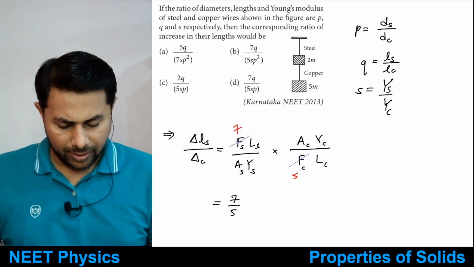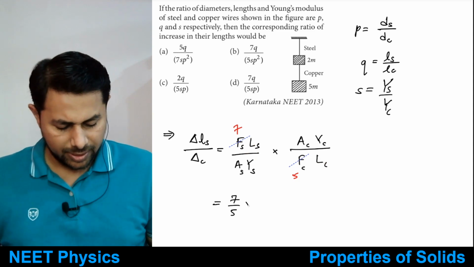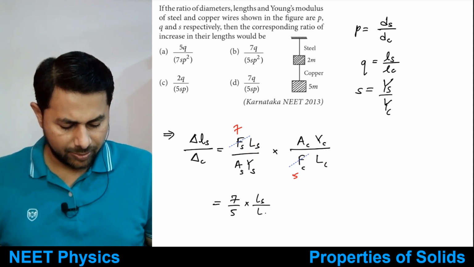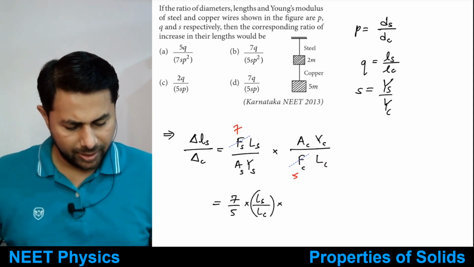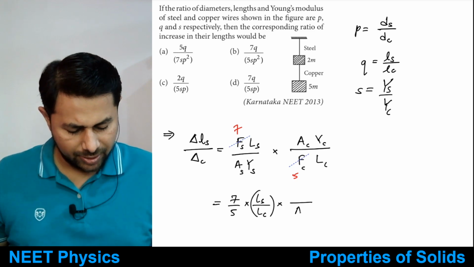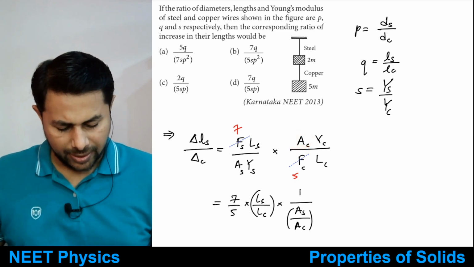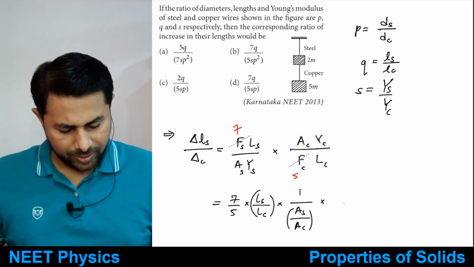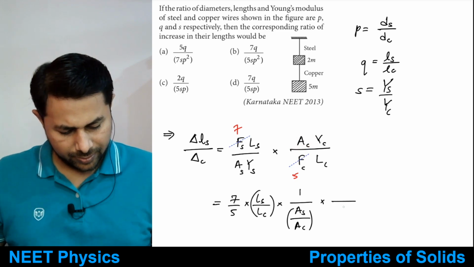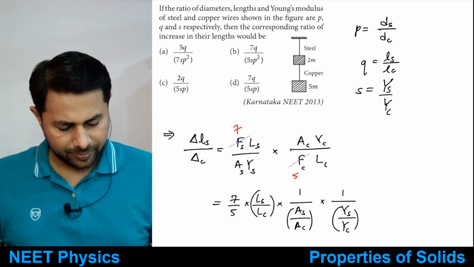Then length of steel divided by length of copper. Let's arrange this, length of steel upon length of copper. This is our Q. Then you have area of steel, that's in denominator, divided by area of copper. I am moving this area of copper in the denominator, and Young's modulus of steel divided by Young's modulus of copper, that is also in denominator.